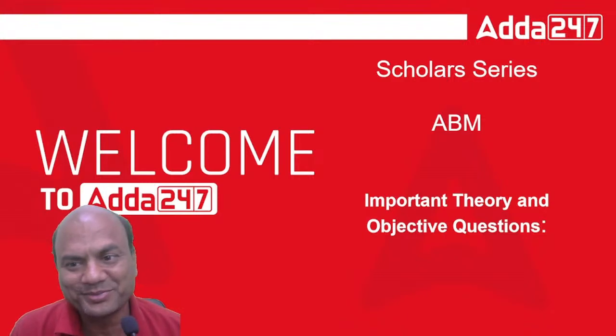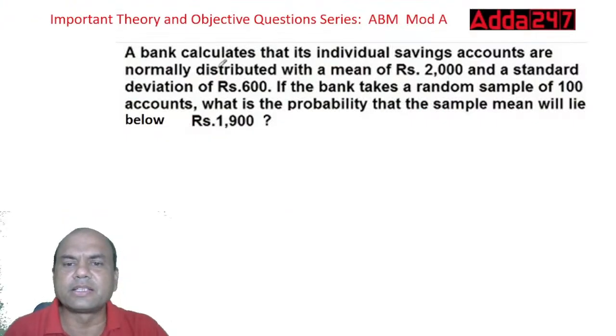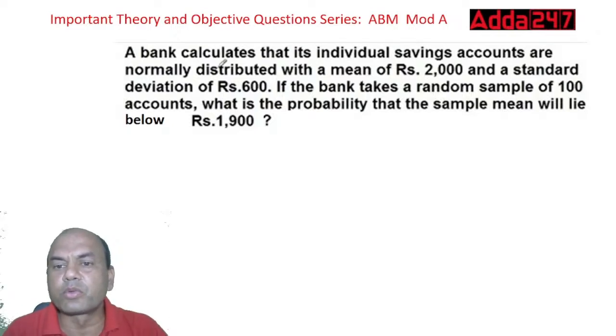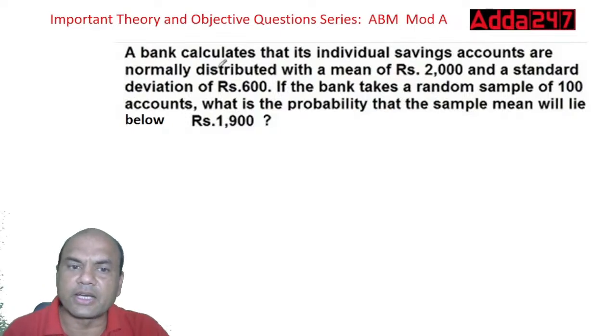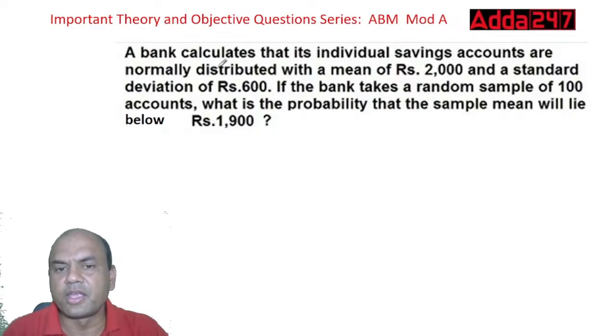Let's start. A bank calculates that its individual savings accounts are normally distributed with a mean of 2000 and a standard deviation of 600. If the bank takes a random sample of 100 accounts, what is the probability that the sample mean will lie below 1900?